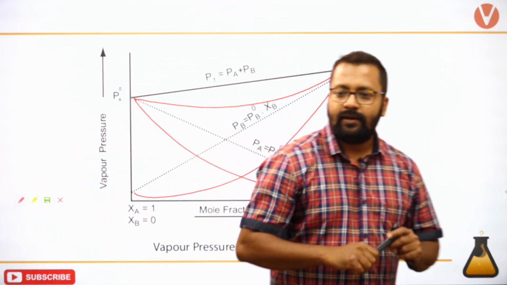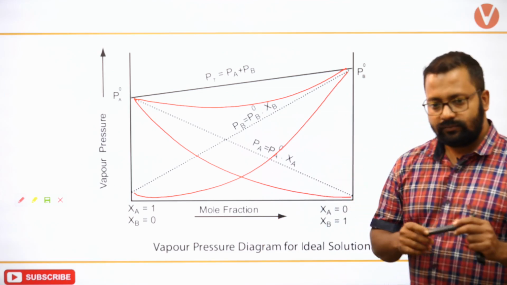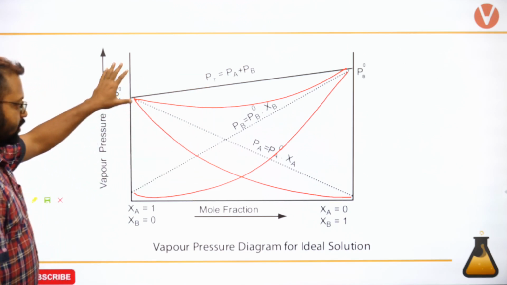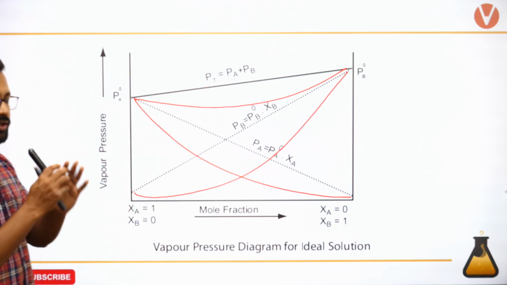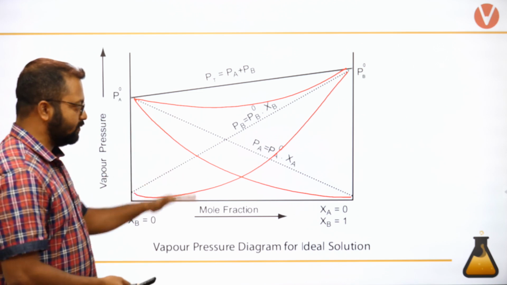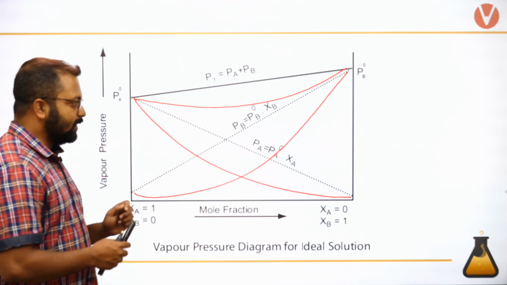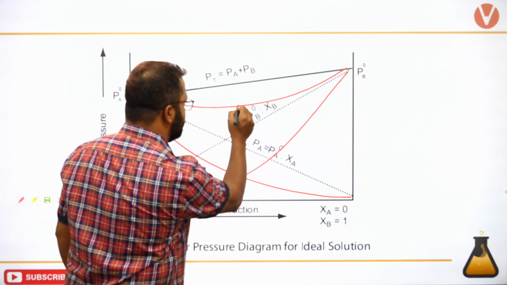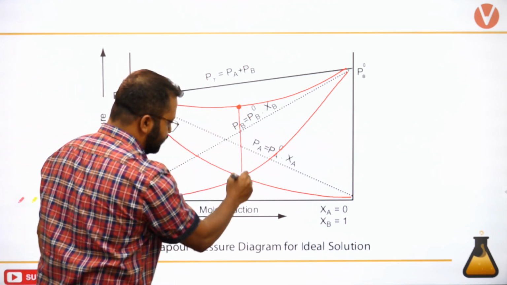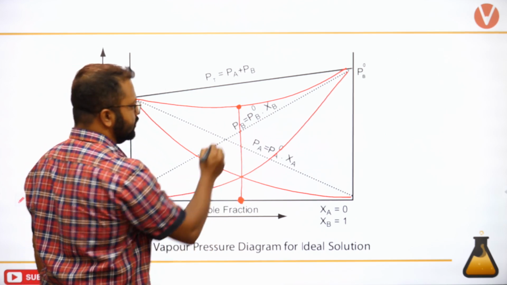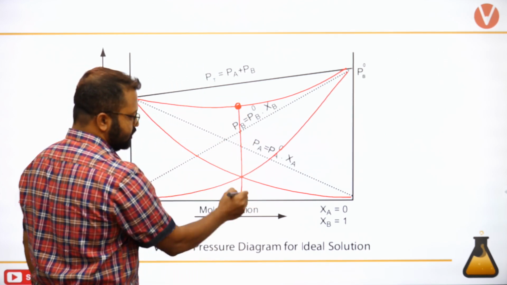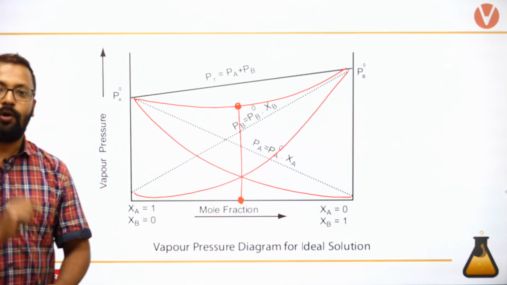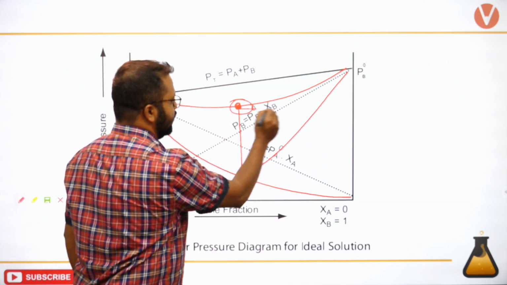The vapor pressure versus composition plot for a solution which is showing negative deviation will look like this. Clear? I hope this is understood. When it looks like this, can you observe a minima? This minima is obtained at this composition, and for this composition, the boiling point will be that of the azeotropic mixture. So this is the azeotropic point.